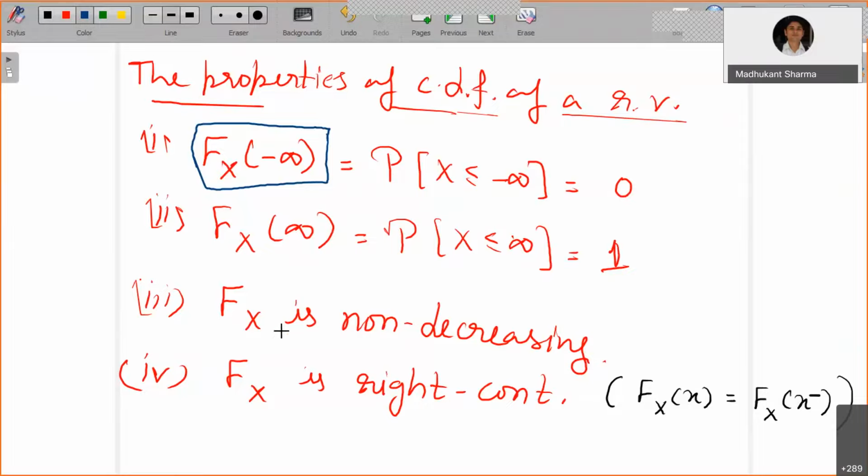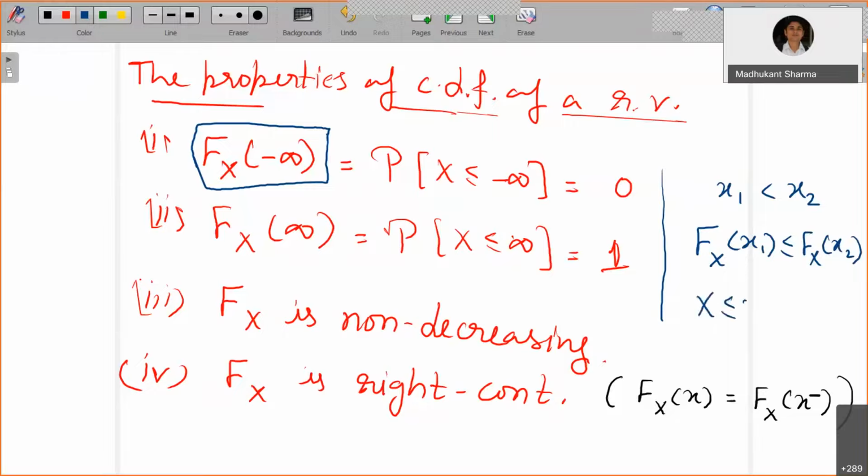The third property is that F_X is a non-decreasing function. It means if you take any x1 and x2 such that x1 is less than x2, you can certainly show that F_X(x1) is less than or equal to F_X(x2), because of the fact that when you write this in the definition, they are all non-negative. The event X less than or equal to x1 is a subset of the event X less than or equal to x2, where x1 is less than x2.